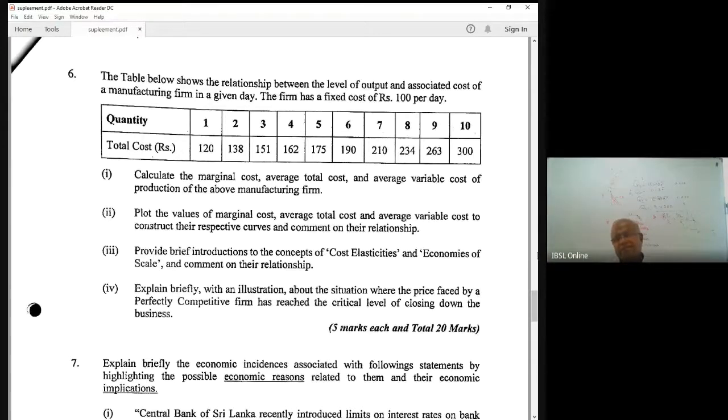Now that's the easy question, drawing these curves. This is a standard question. This year also I expect this kind of easy question with some calculation, right? This is not difficult. Don't drop that question. Please try that.